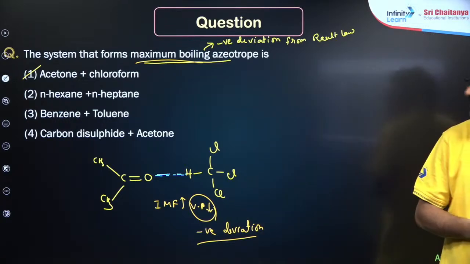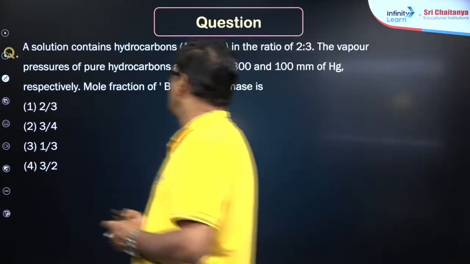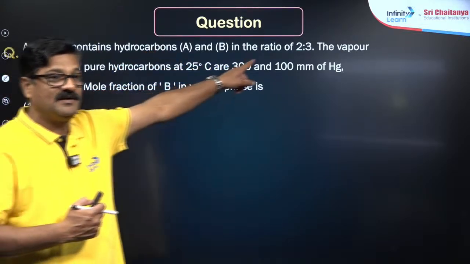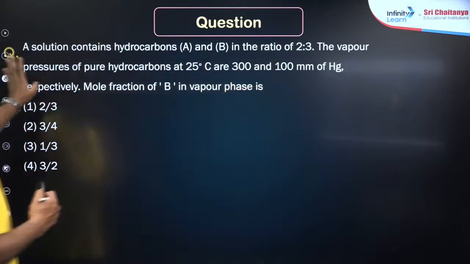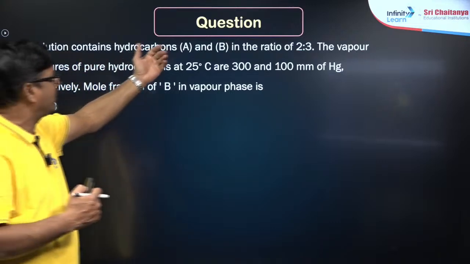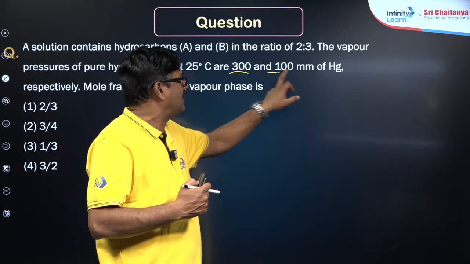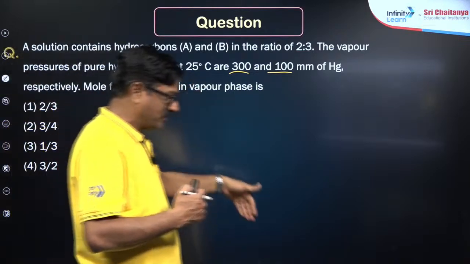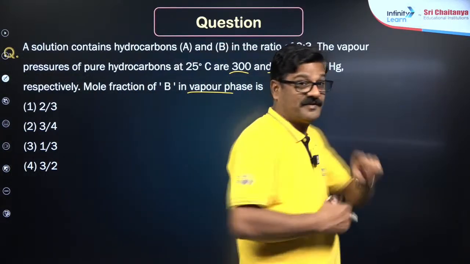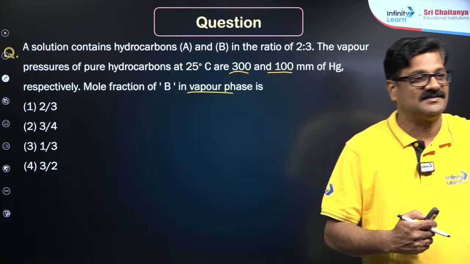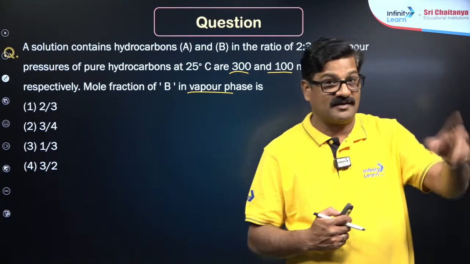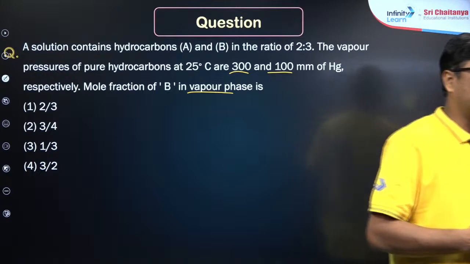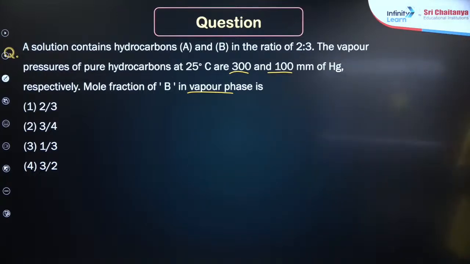Fine. Now one more. A solution contains hydrocarbons A and B in the ratio of 2:3. The vapor pressures of the pure hydrocarbons at 25 degrees centigrade are 300 and 100 mmHg respectively. The mole fraction of B in the vapor phase is asked, so you have to calculate Y. Apply the formula, take a minute.